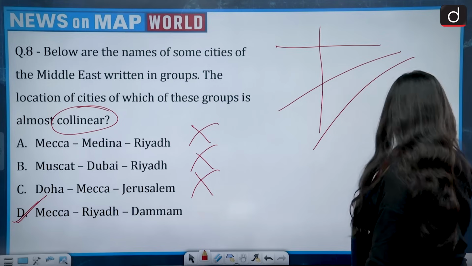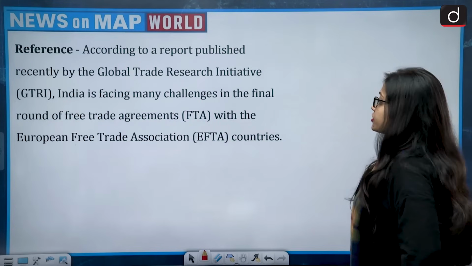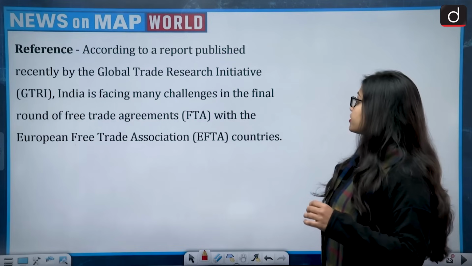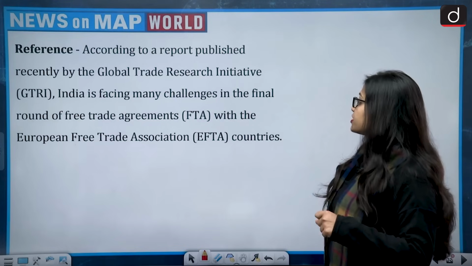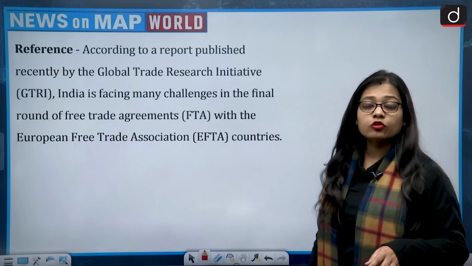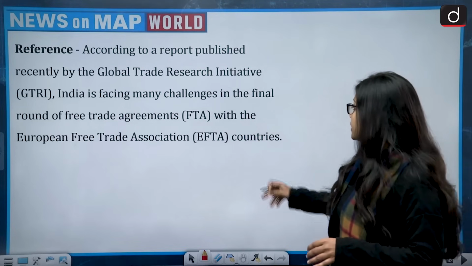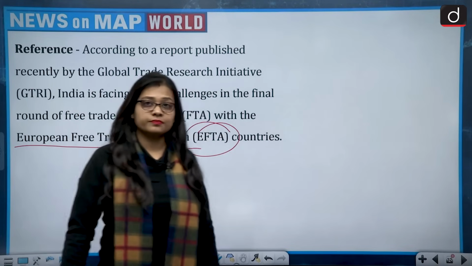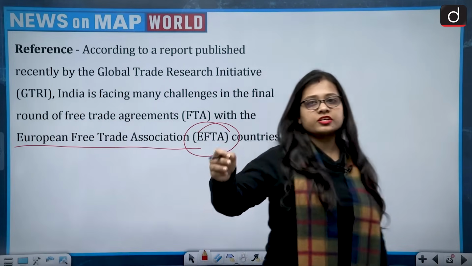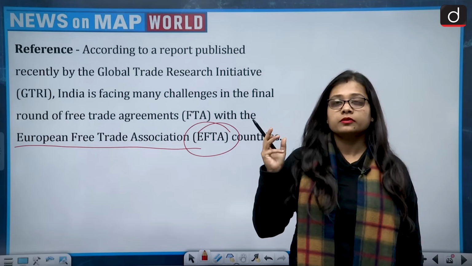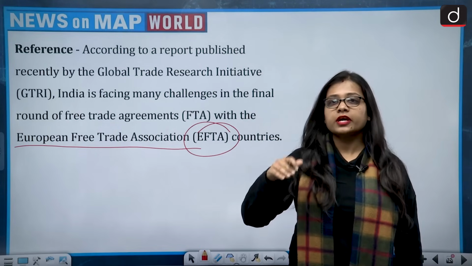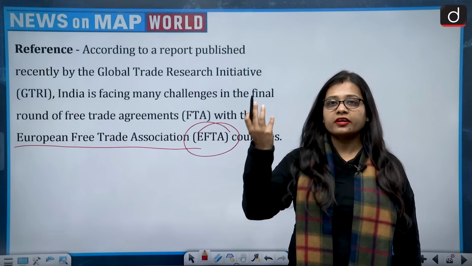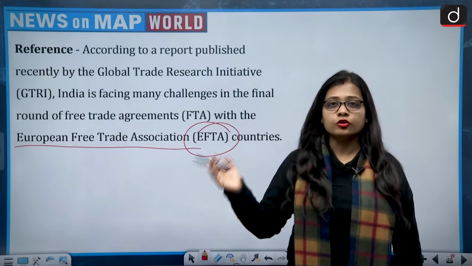Moving on to the next question. The reference talks about how, according to a report published recently by the Global Trade Research Initiative, India is facing many challenges in the final round of the free trade agreement with the EFTA, that is the European Free Trade Association. It means having free trade. Free trade means that the other countries' borders are open for your products at a very low tariff or no tariff.